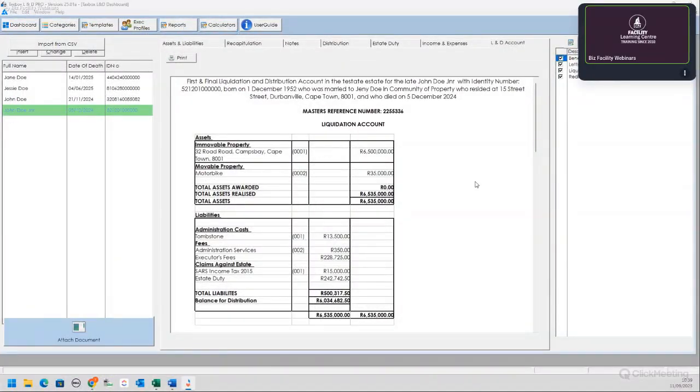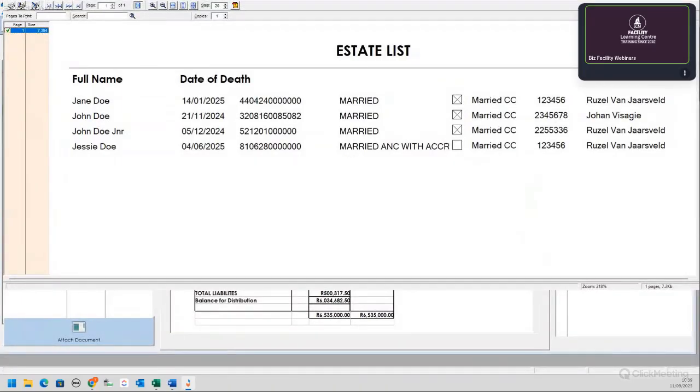Okay, then reports, estate list. Of course, if you didn't allocate, sorry guys, it's the resolution of the screen. So just to give you an idea, if you didn't assign, okay, this is your estate list, but on your progress list, if you didn't assign a checklist to a specific estate, then it's not going to show on your checklist.